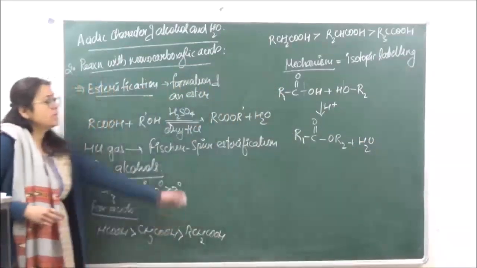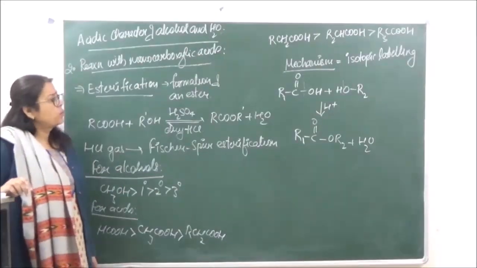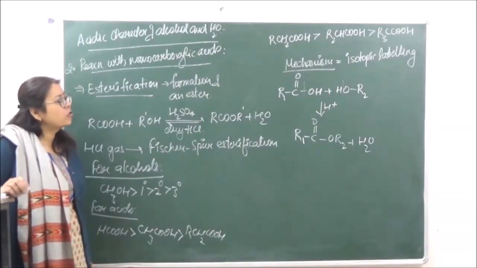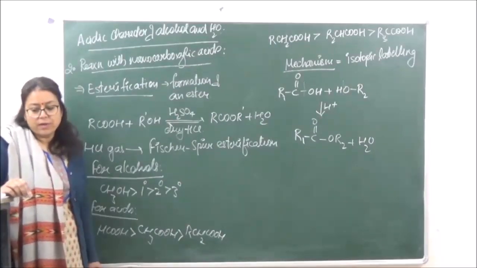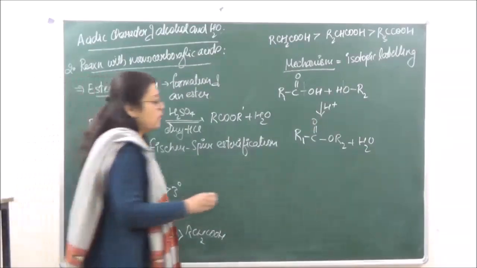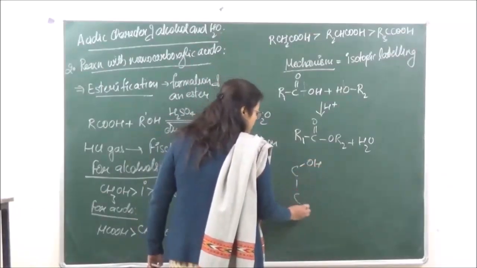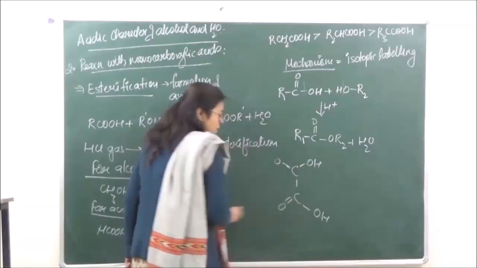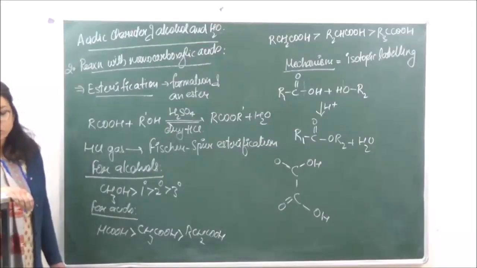So this is how the alkyl group present with the acid, or this very clearly explains which hydrogen is being removed from the alcohols and the acids. If we are taking oxalic acid, this is oxalic acid, COOH, COOH, and we are taking ethylene glycol over here.